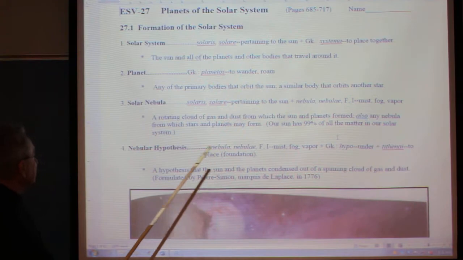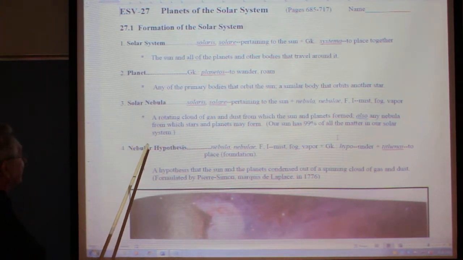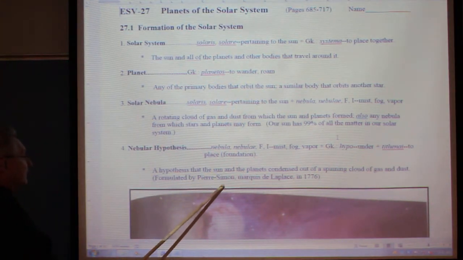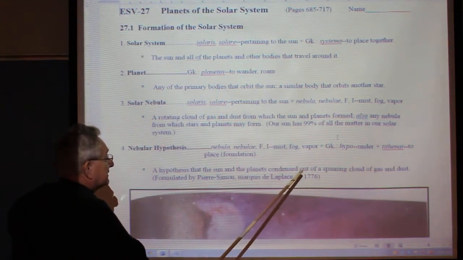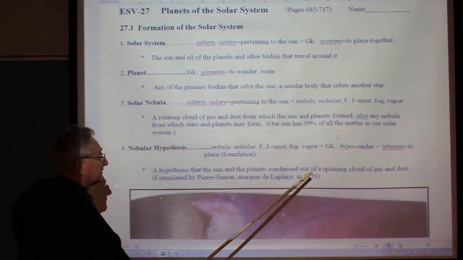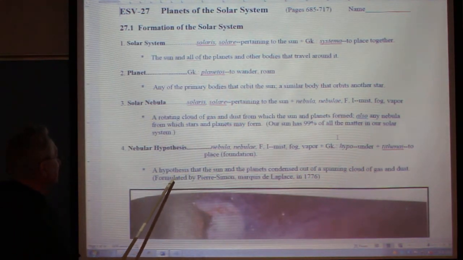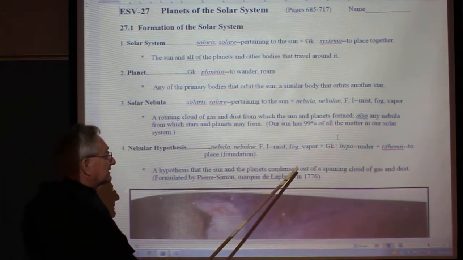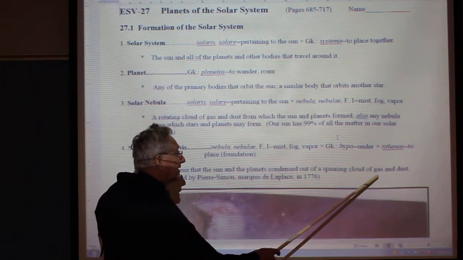The next word then is nebular hypothesis, and that is formulated, and you had this word before too, by Pierre-Simon the Marquis de Laplace, way back in 1776. And what did he say? A hypothesis that the sun and the planets condensed out of a spinning cloud of gas and dust.